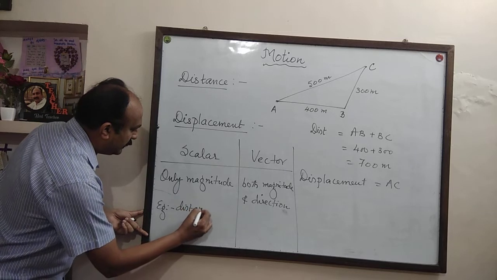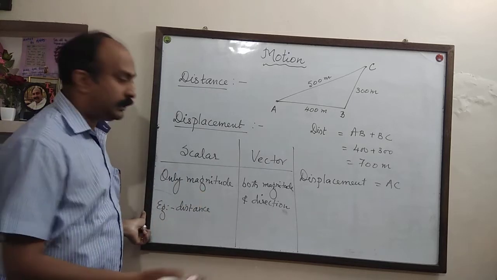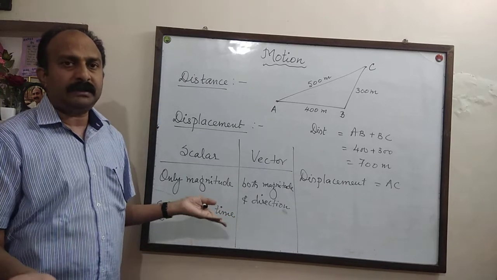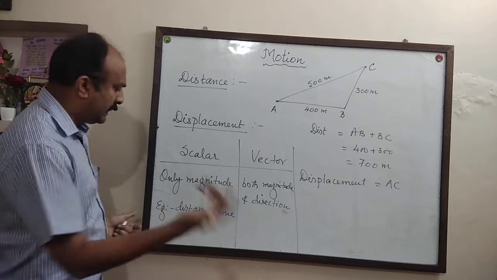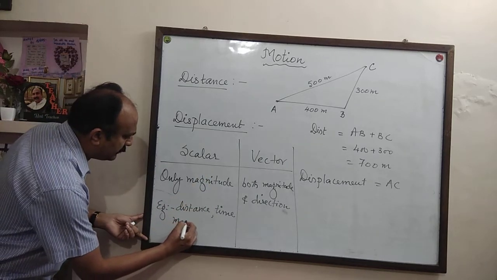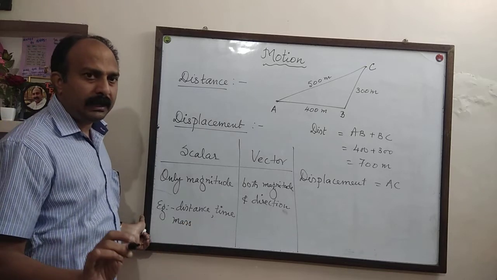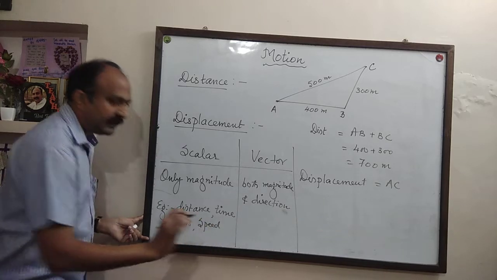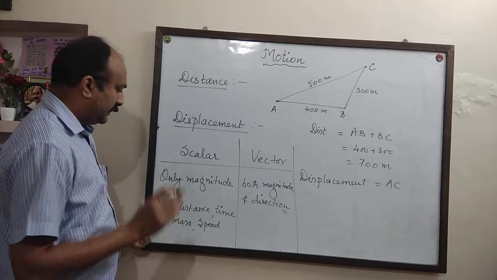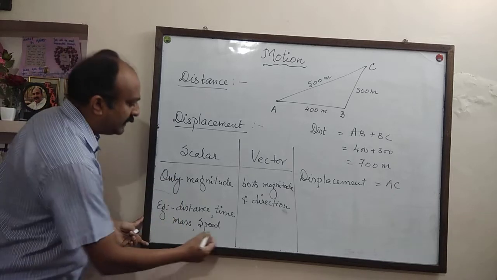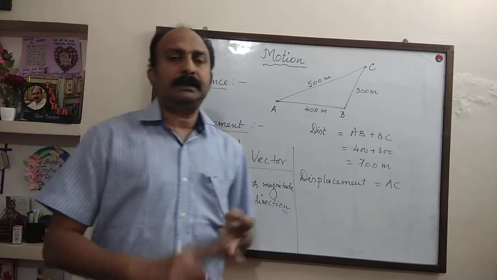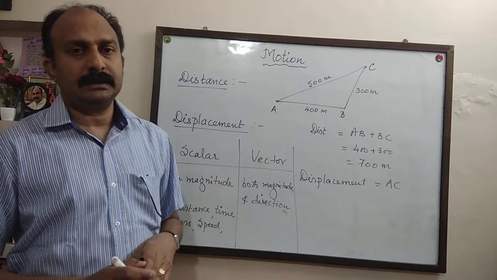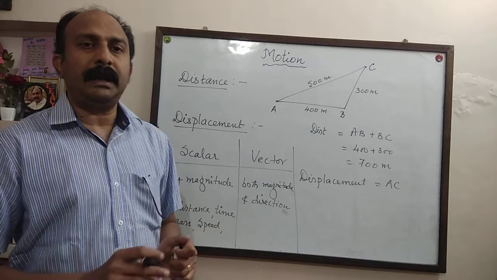Distance. Distance is represented only by its magnitude. Time is represented only by its magnitude. What is the time? We may say what is the time now. Time has no direction. Another example, mass. Mass of a body has no direction, only magnitude. What else? Speed. Speed has no direction. So distance, time, mass, speed, length, breadth, height, area, volume, all these are scalar quantities because they are all represented only by its magnitude.